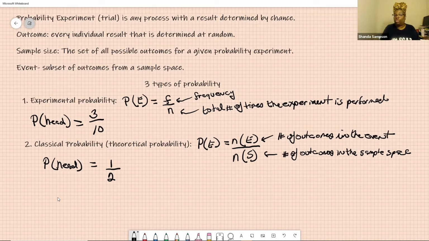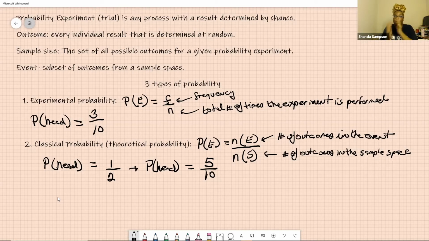In theory, you should get 1 out of every 2 heads. If I use your classical or theoretical probability, you would have said that if you threw a coin, looking for head, and you threw it 10 times, in theory you would have 5 of those 10 be head. But you actually performed the experiment and you only got 3 of those 10. You actually got 3 of those flips to be head. So that's the difference. Theoretical is the theory, where experiment is I actually did it.